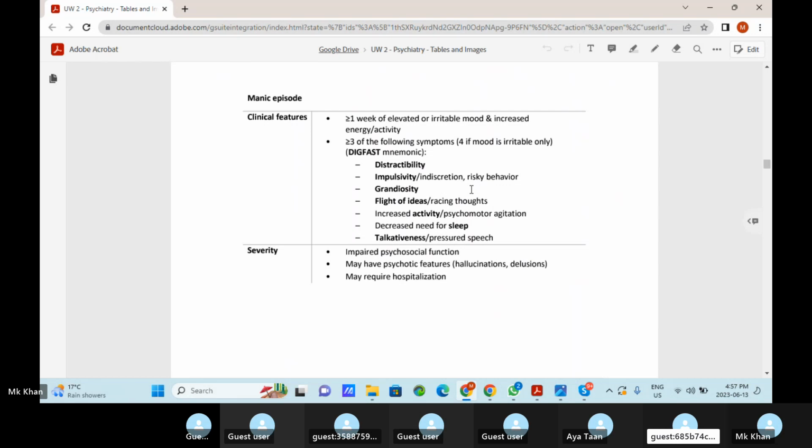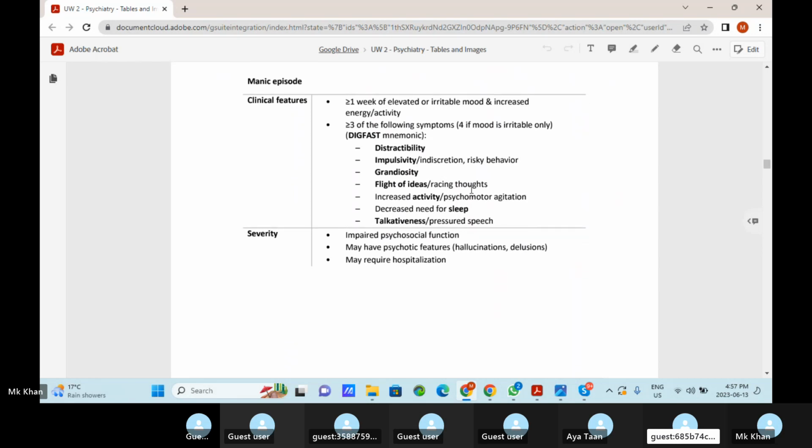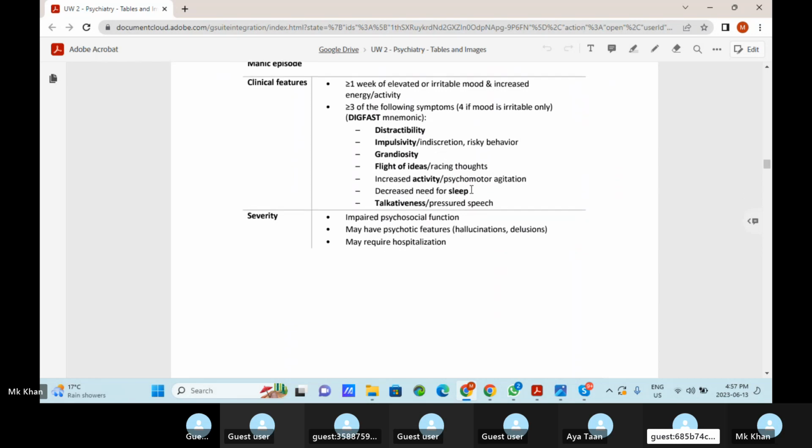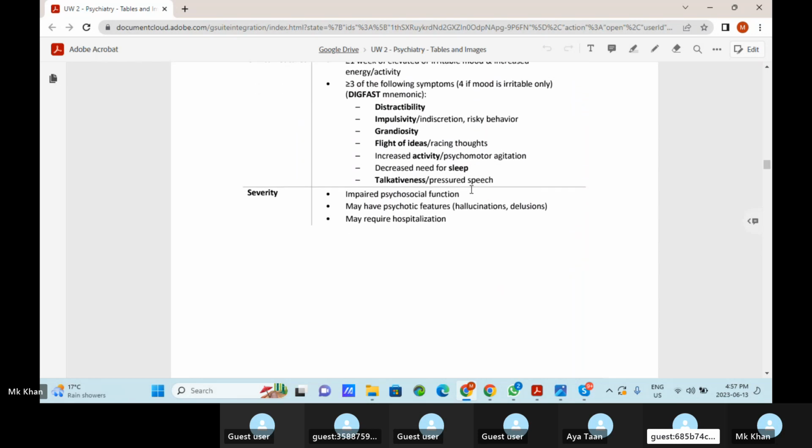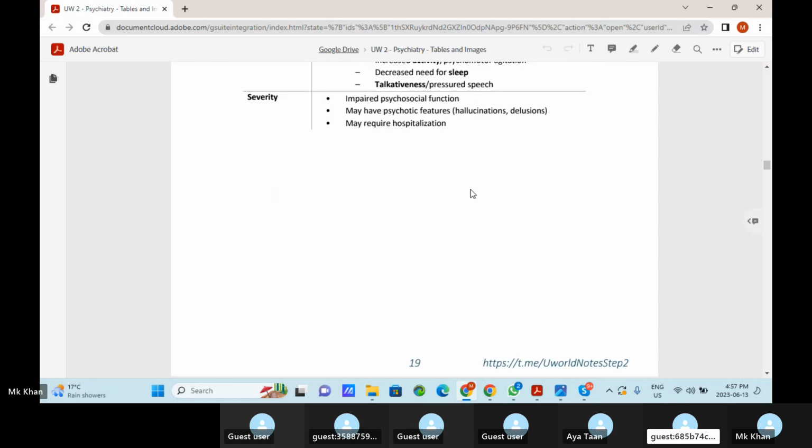DIG FAST: distractibility, impulsivity, risky behavior, grandiosity, flight of ideas, racing thoughts, increased activity, psychomotor agitation, decreased need for sleep, talkativeness, and pressured speech. Severity is impaired psychosocial functioning, may have psychotic features like hallucination or delusion, and it may require hospitalization.